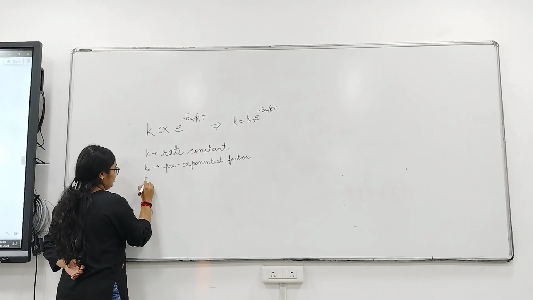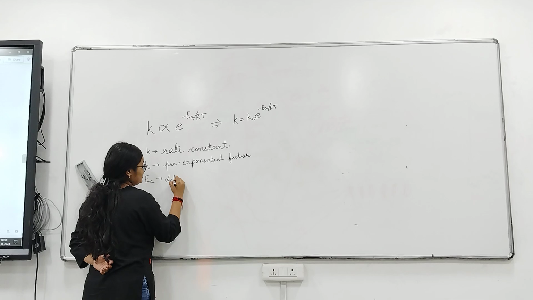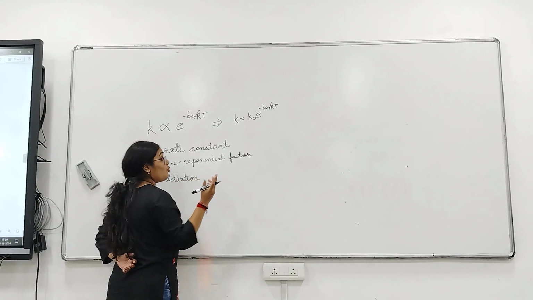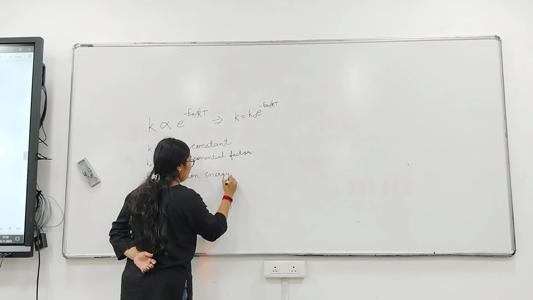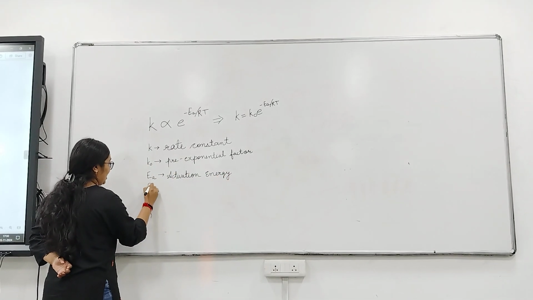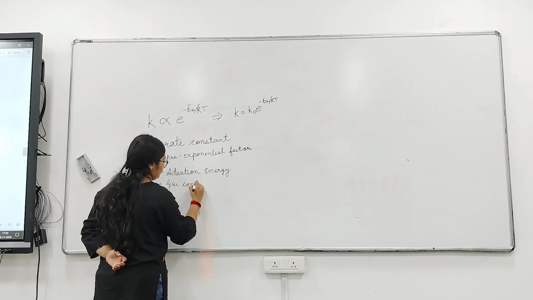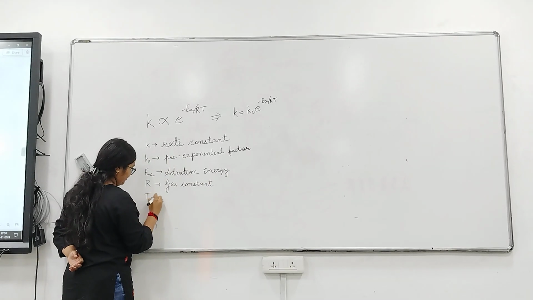Then we have Ea. What is this Ea? Ea is the activation energy, and the first question which will come to your mind is, what is activation energy? I will soon tell you what activation energy is. R is the universal gas constant, and T is the temperature of the reaction.